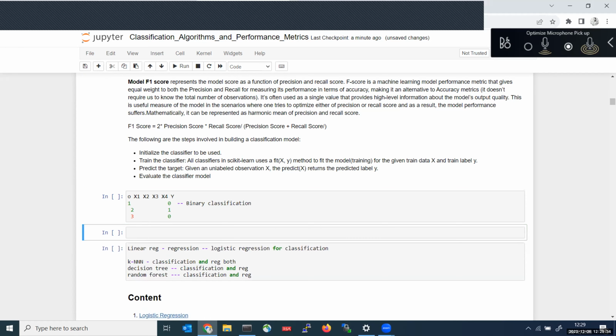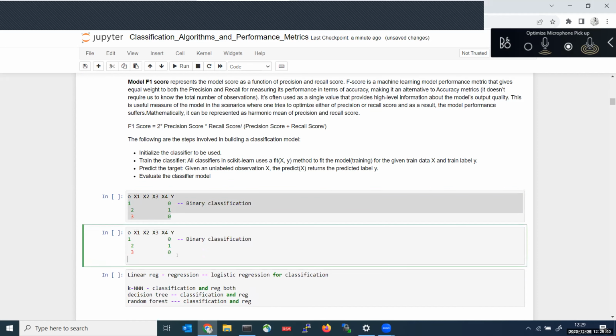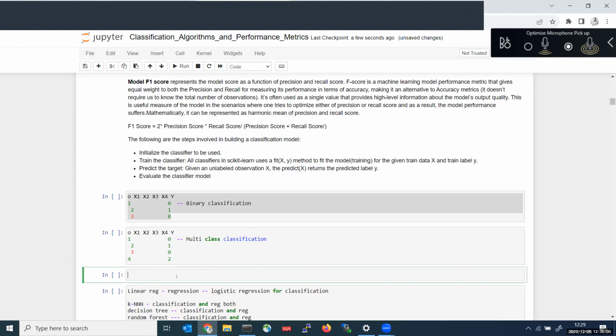If you are getting more than 2 classes in your target variable, that is 0, 1, 2, for example in the fourth row you get another class label, like 0, 0, 1, 0, 2, then it is called multi-class classification. Let us see what multi-label classification is.